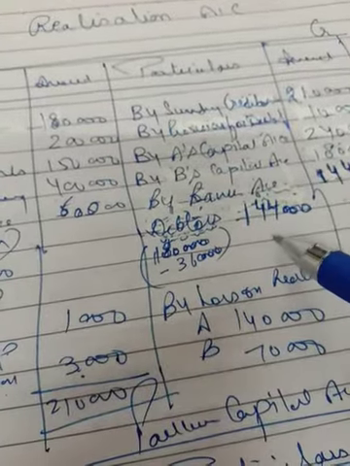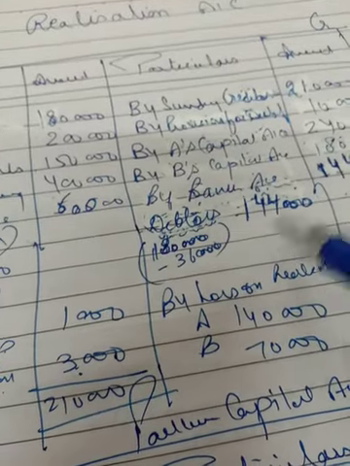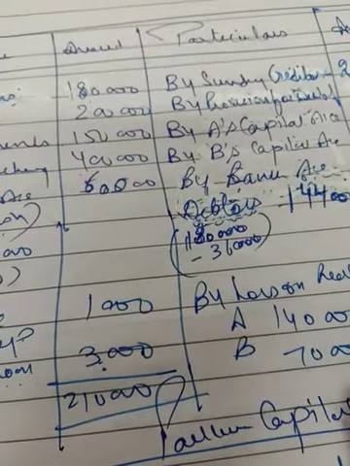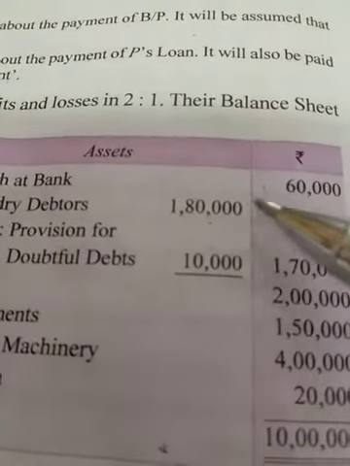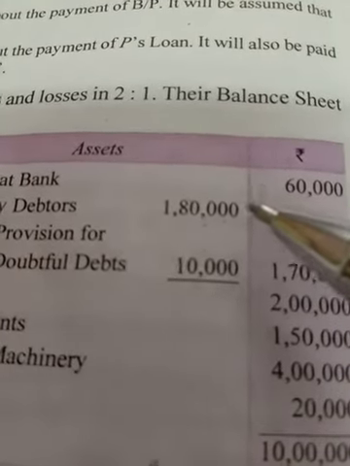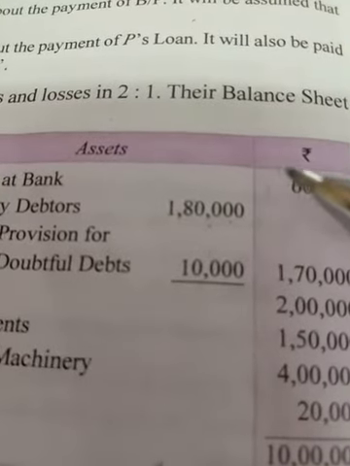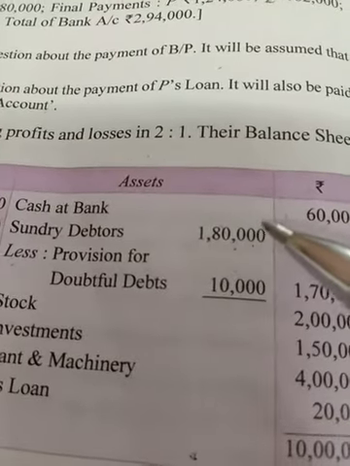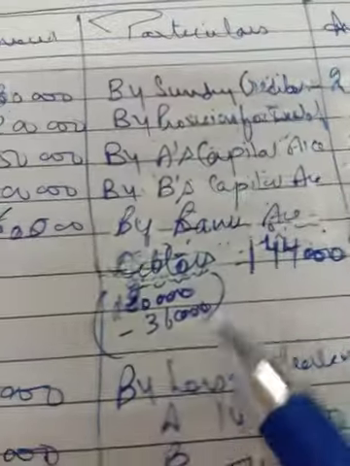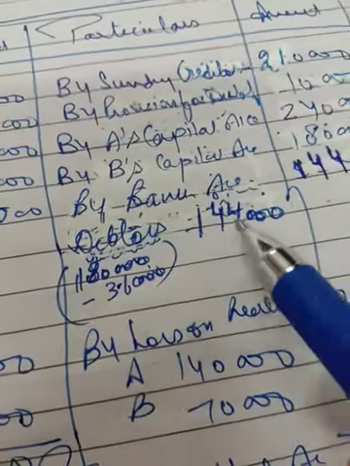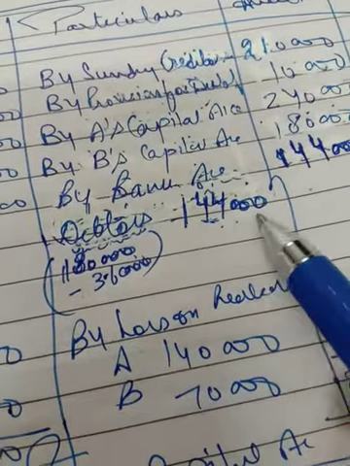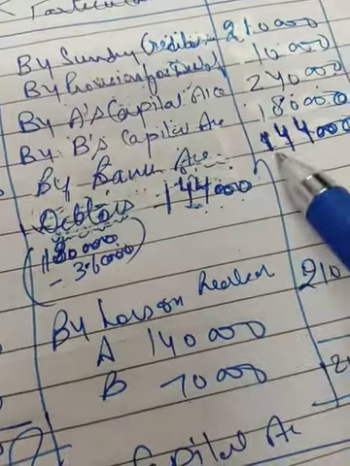Now assets have been realized. Debtors realized 20% less of the amount due from them. So you have to calculate 20% of 1,80,000, which is 36,000, and deduct 36,000 from 1,80,000. Then you will get the debtors 1,44,000. That is by bank account 1,44,000.